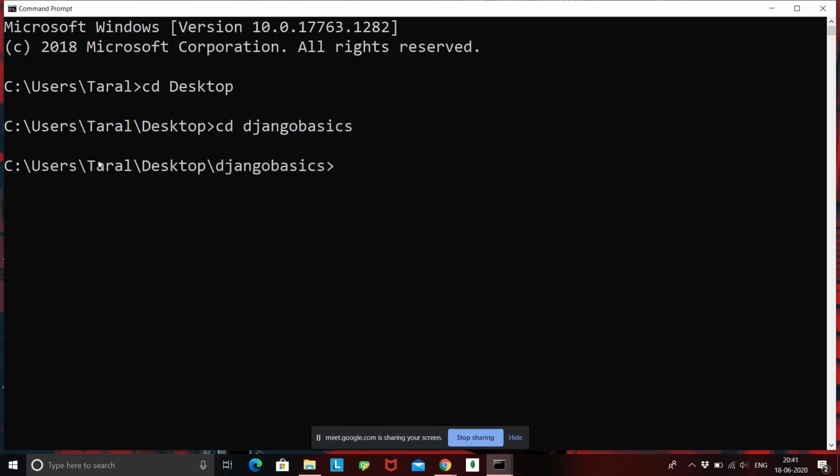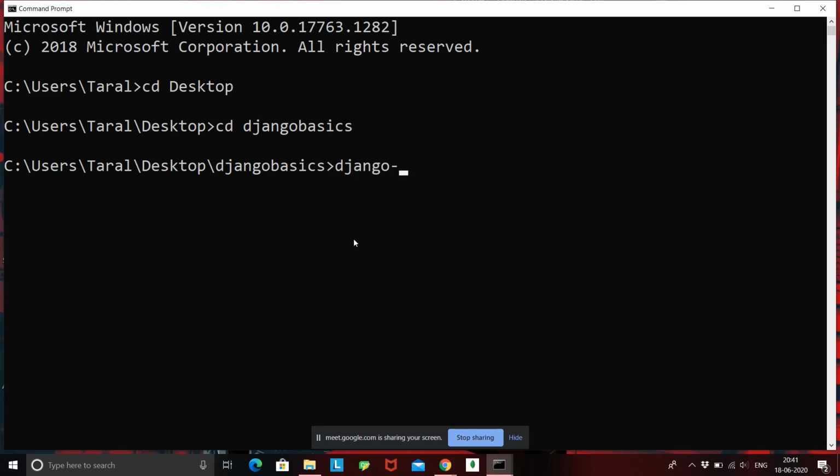Okay, so this is the folder that I just created right now, and in order to start building a Django project, you need a framework itself, right? So where does this framework come from? For this framework to start working, you need to start a project. You need to tell Django that you need to build a new project, and you need to give that project a name, and with that name a framework will be created. So how can we do that?